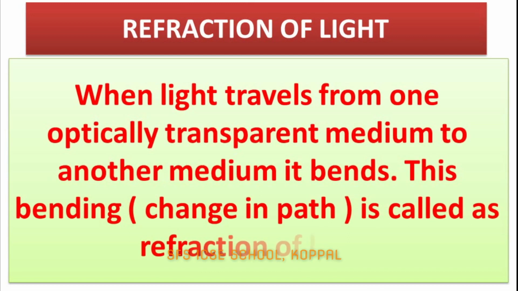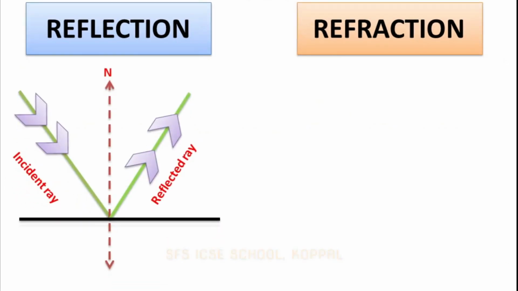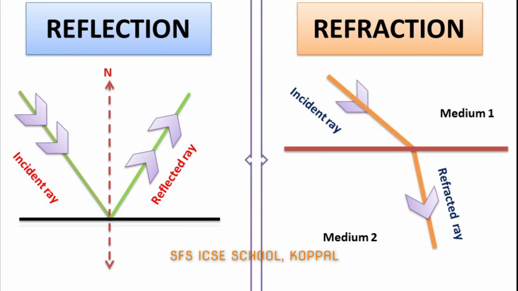This bending or changing the path of light is called as refraction of light. Please don't confuse with the terms refraction and reflection. Reflection is coming back to same medium after striking, and refraction is bending of light when it enters in some other medium. Please note, always during the process of refraction, a part of light will be reflected back. Maybe very few, just 1% or 2% of entire light. Please keep this in mind.